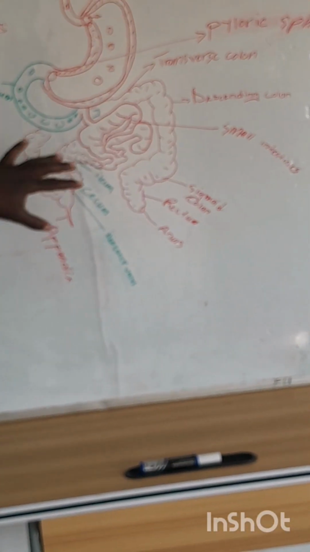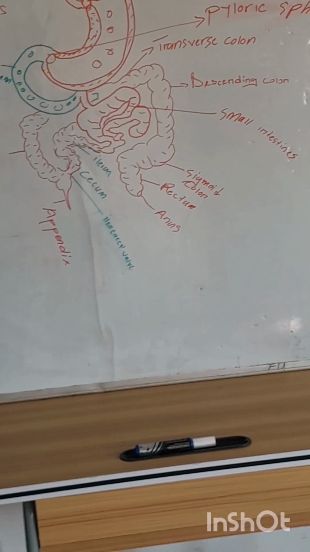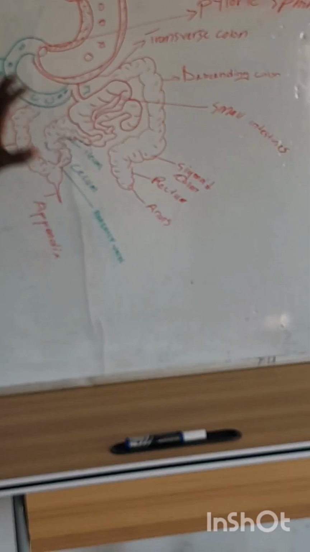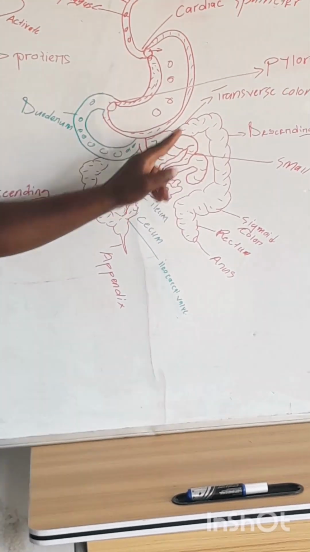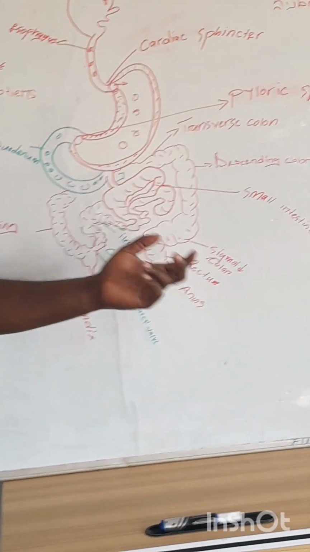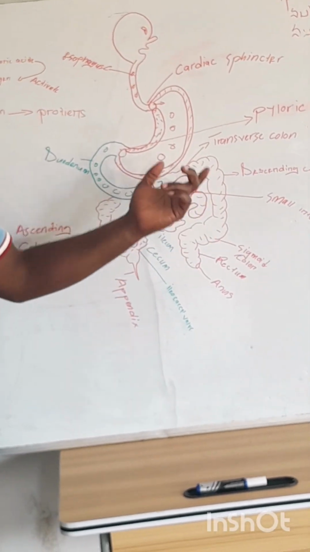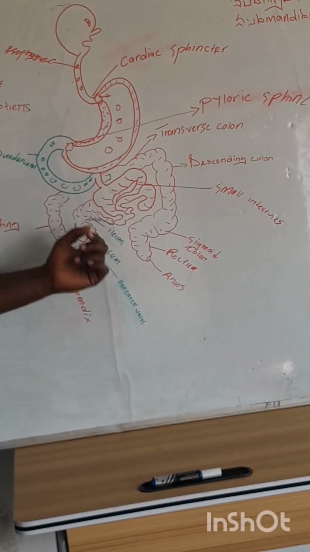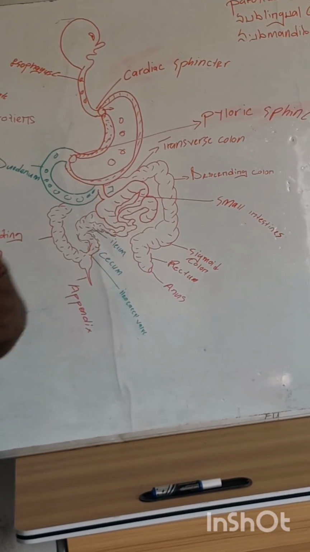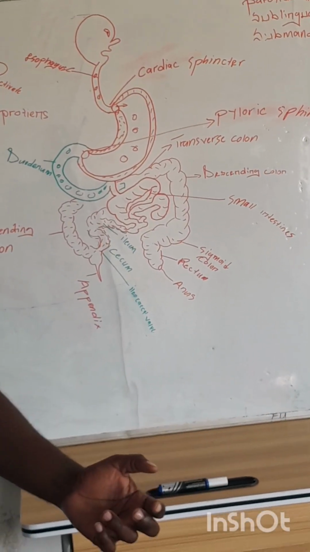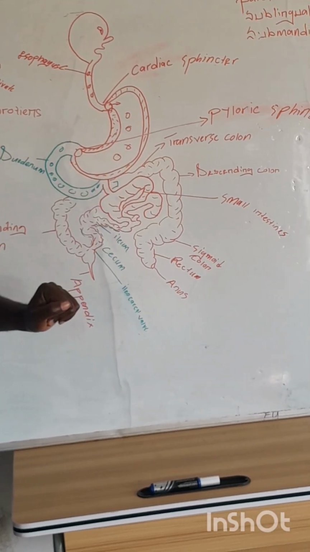Alright? So, food now enters the small intestines for what? Absorption. What are we absorbing? All the end products of digestion. Carbohydrates, we are going to be absorbing the simple sugars, the monosaccharides, glucose, galactose, fructose. Proteins, it's going to be the amino acids. Alright? Also, fatty acids for lipids. We are also absorbing vitamins as well as mineral salts. So, all that is happening in the small intestines.